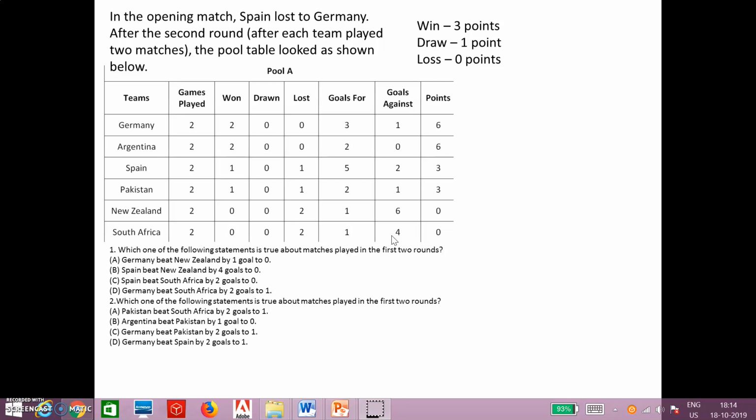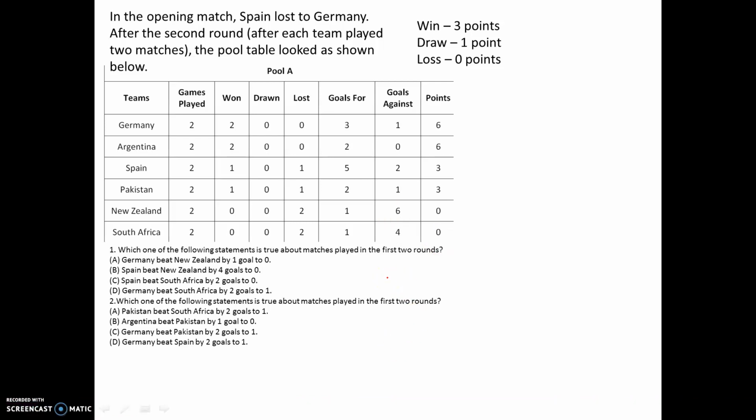Now one thing here, if you see in this kind of data that is given, you'll actually find out, if you look at this, everybody has played 2 games, right? So it's not the end of the tournament basically, and since it is not the end of the tournament, you have to do a little more analysis here. One area where you can see this is New Zealand. If you look at the case of New Zealand, the goals against New Zealand is 6, right? And New Zealand has played only 2 matches, and everybody has basically played 2 matches.